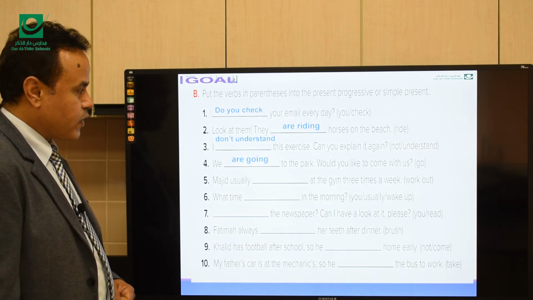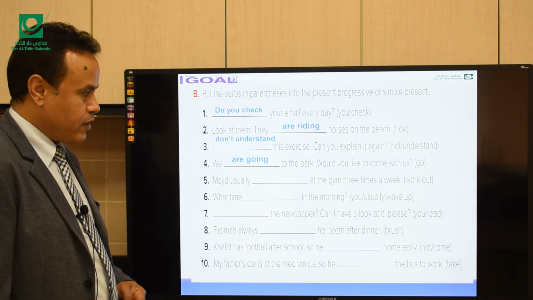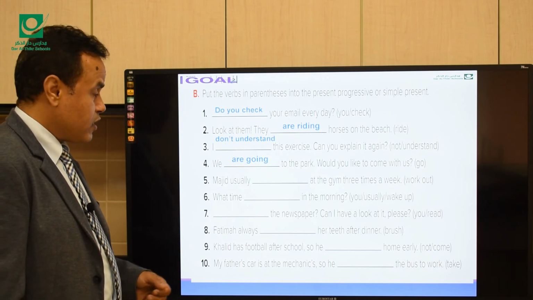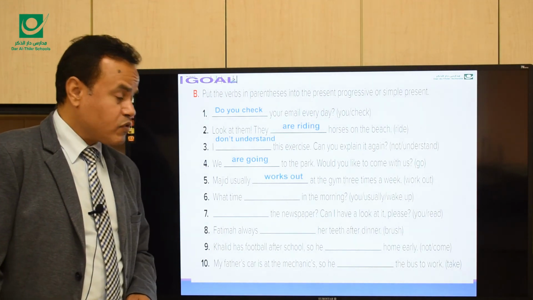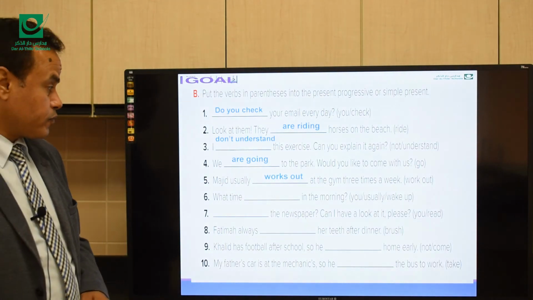Majid usually [blank] at the gym 3 times a week. Workout. 3 times a week. This is a routine or a habit. So, it becomes what? Works out.